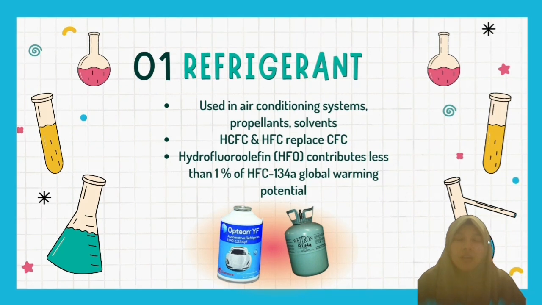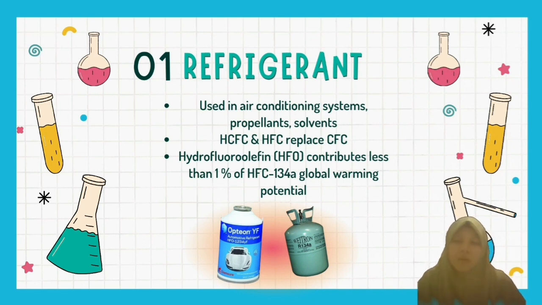First is refrigerant. It is widely known as halogenated refrigerants, Freon. One of the examples of Freon is CFC, which was used widely in the 1980s, where it was used in air conditioning systems, propellants, and solvents. Due to harmful effects, they were replaced with hydrochlorofluorocarbons, known as HCFC, and hydrofluorocarbons, HFC, whose synthesis consumes more than 90% of fluorine in the organic industry.